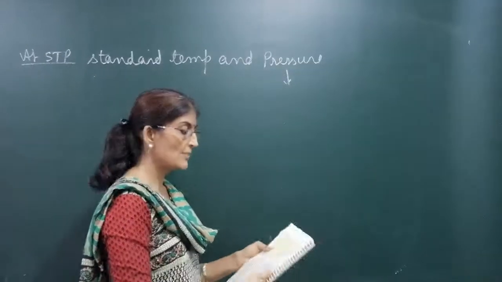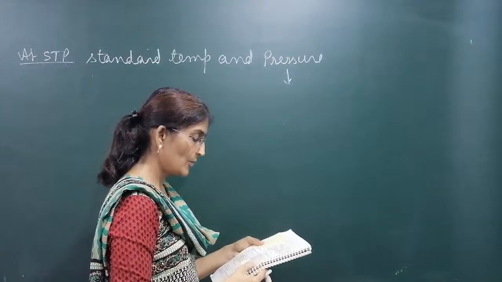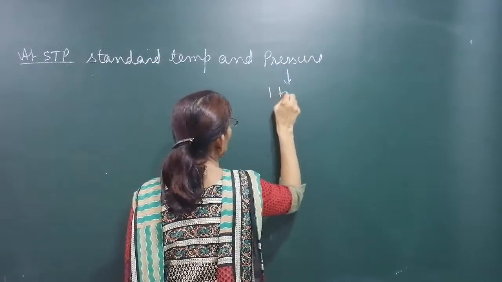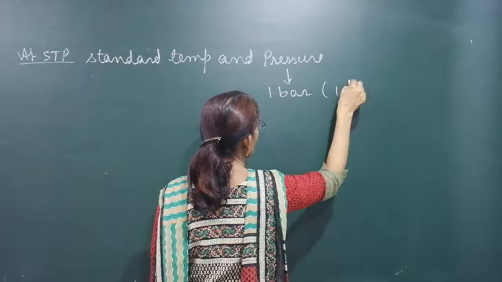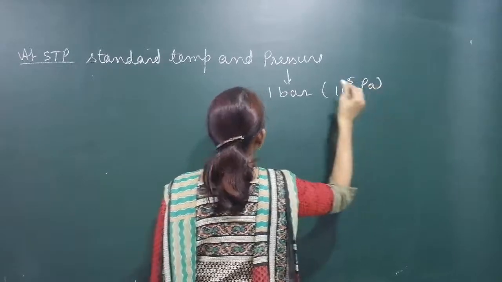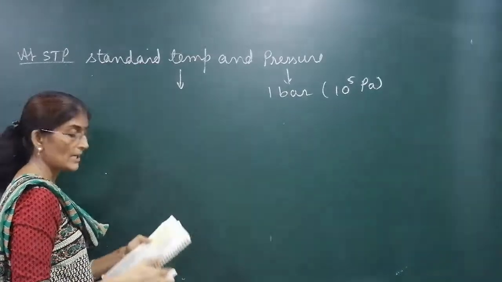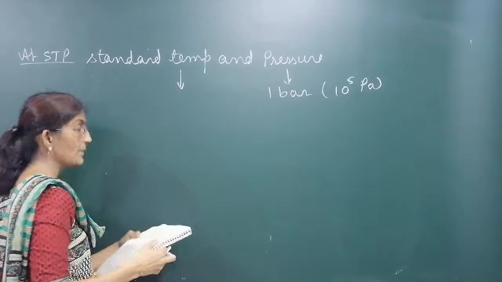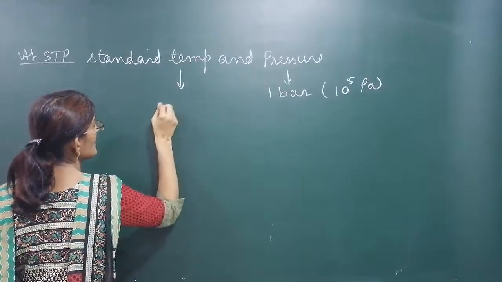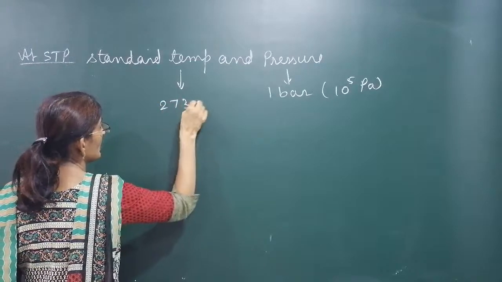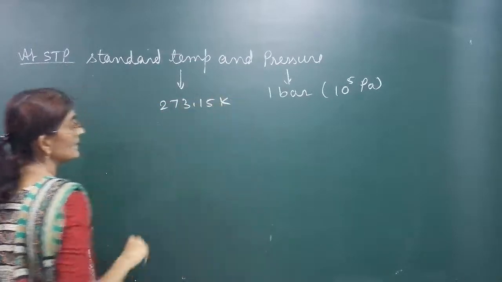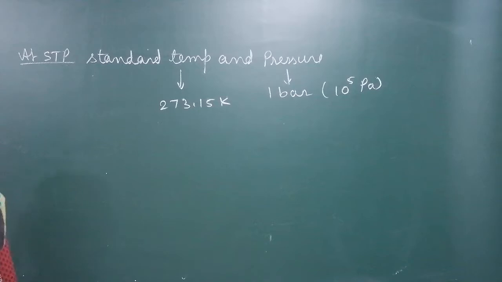Earlier it was 1 atmosphere and 1 bar also we can use, and that is equal to 10 to the power 5 Pascal. And the standard temperature is taken as 273.15 Kelvin. Earlier it was 0 degrees Celsius, now it is 273.15 Kelvin. These are standard temperature and pressure.